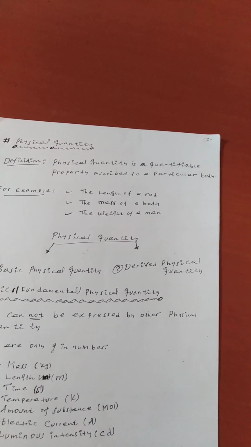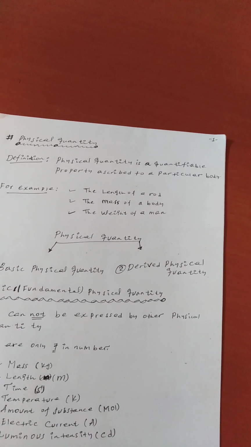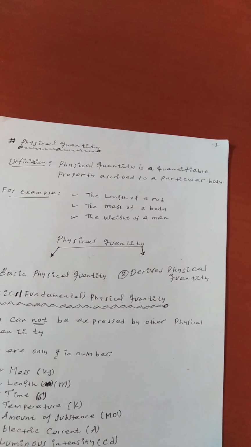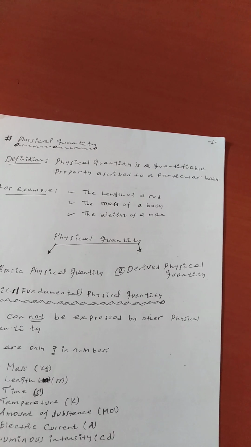For example, length of a rod, mass of a body, and the weight of a man. These are examples of physical quantity.